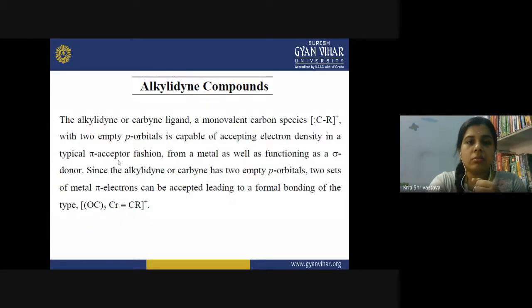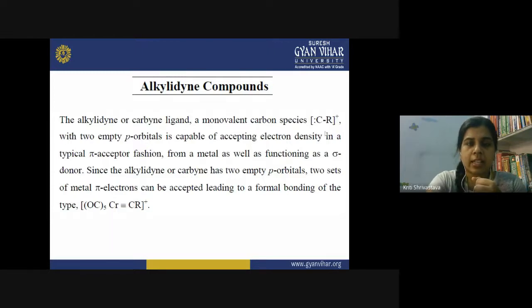So now the ligand in such type of compounds, in the alkyl compounds, we have a carbene ligand or alkyl ligand. And what is it? It is a monovalent carbon species. Now you can see, monovalent carbon species, only one alkyl group is present here.